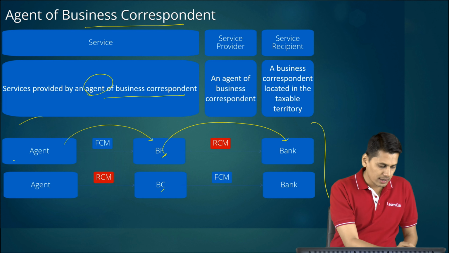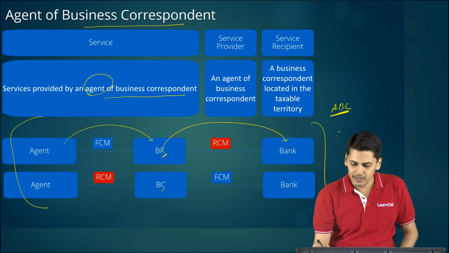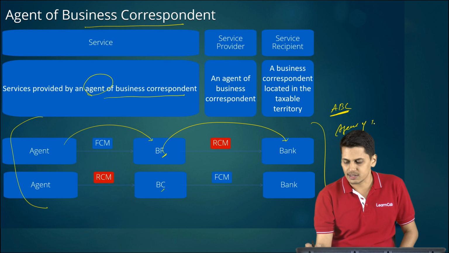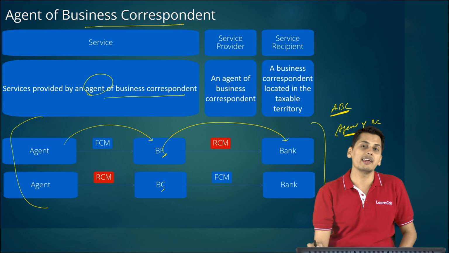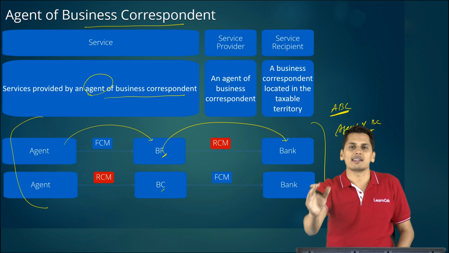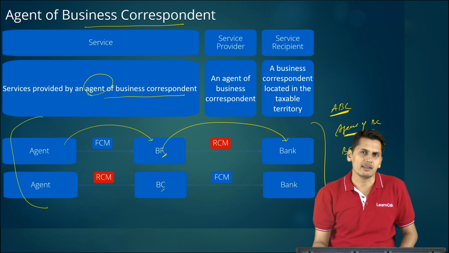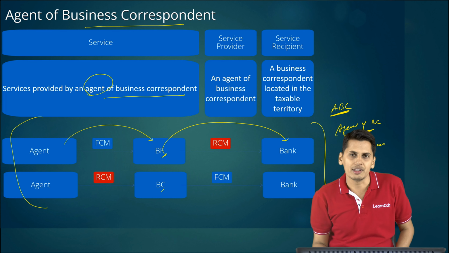So friends, please don't get confused. You can remember an acronym, ABC, that is agent of business correspondent. It is not the agent of business facilitator. Agent of business correspondent to business correspondent, reverse charge mechanism. Business facilitator to bank, reverse charge mechanism. All other permutations and combinations are under forward charge mechanism.